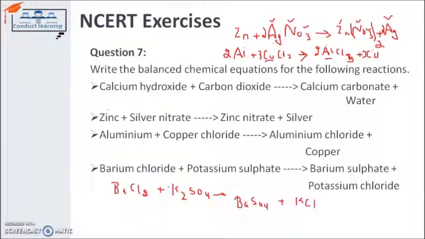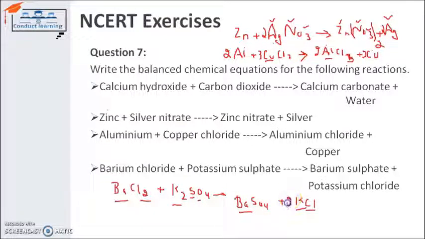So I have to check the number of atoms for each element. Barium has 1 atom on the reactant side and 1 atom on the product side, balanced. Chlorine has 2 atoms on this side, 1 atom on this side, not balanced. Potassium has 2 atoms on this side, 1 atom on this side, not balanced. SO4, which is sulfur and oxygen, has 1 S and 4 O atoms on the reactant side and 1 S and 4 O atoms on the product side, balanced.